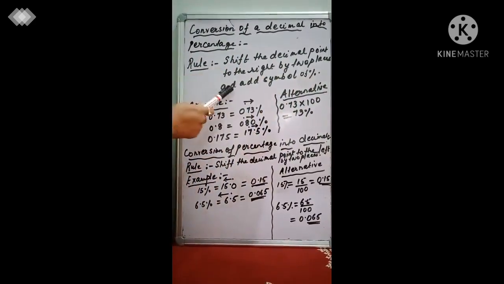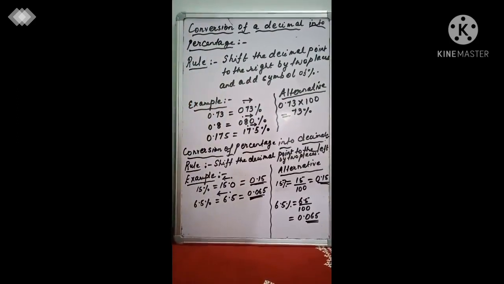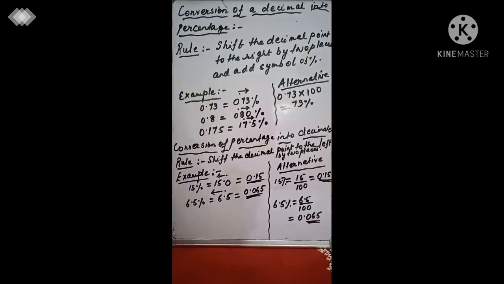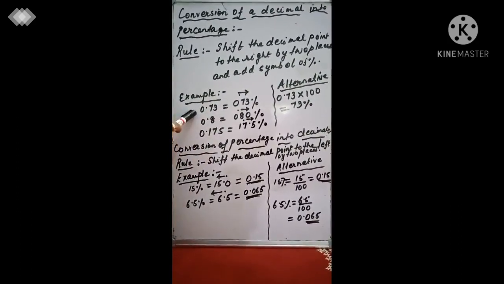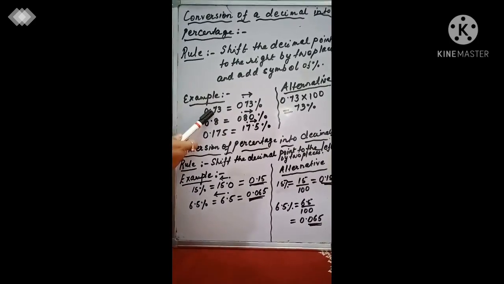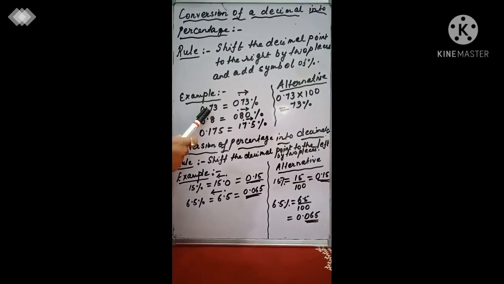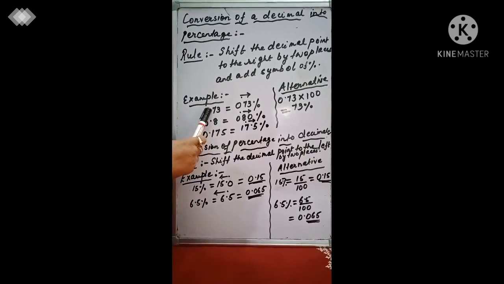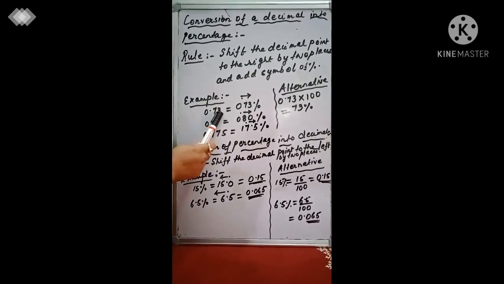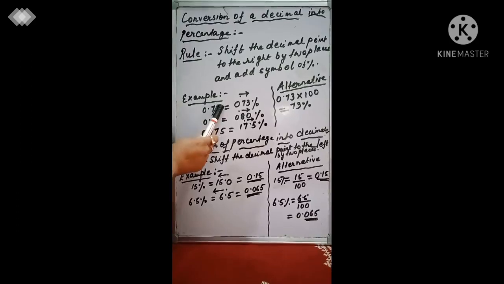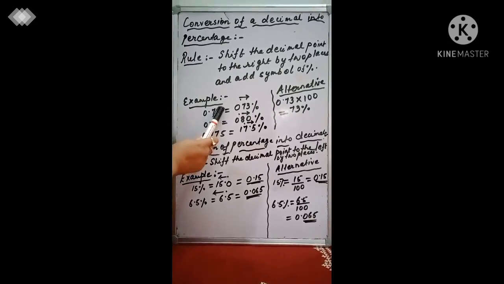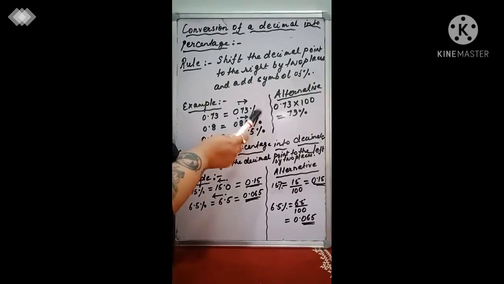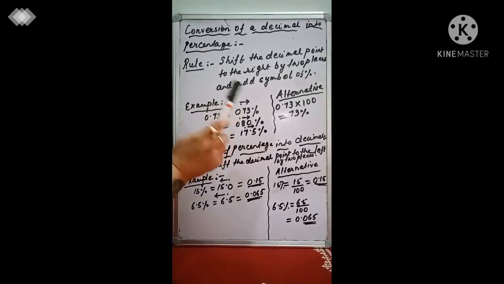For a lot of you this is going to be a little difficult, but try to bear with me when I explain this, and then I'll give you an alternative method. Now, 0.73 is the example I have taken. You have the decimal over here. We have to move it 2 places to the right, that is 1 and 2. So where does it come to? After 7 and 3, it stops over here. So what do you get as the answer? 73%. Clear? Anyone having any issues in this?